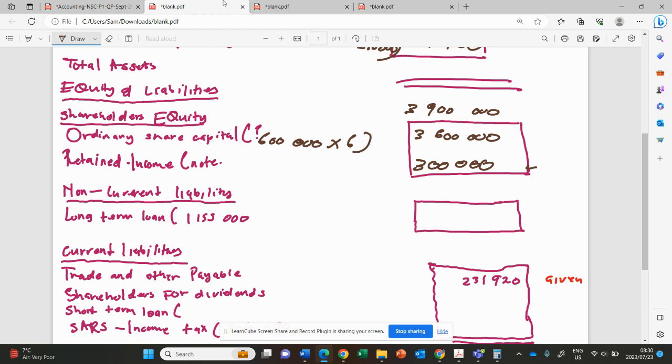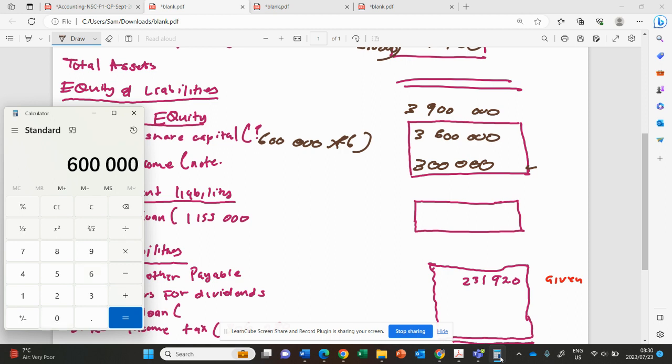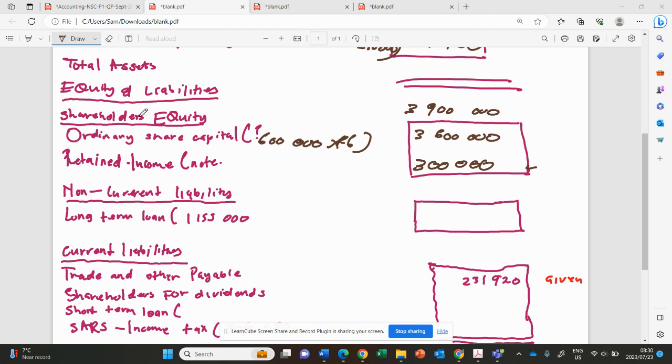So now it means now if you calculate, we take the 600,000 and multiply with the 6 rand, the average, we should get 3 million 600. Let's check. Then that would be 600,000 times 6, 3 million 600. Correct. Proper. So two formulas are there. So either use this one or use this one. You can use this one, then you add the two, or you can use the nav to get the total. Then from there, you'll take the difference between these, you'll get the ordinary share capital.